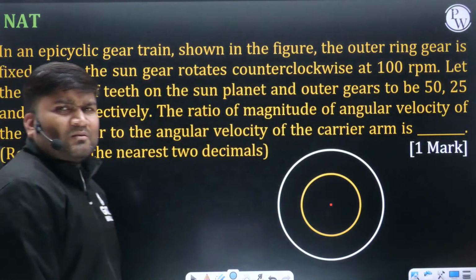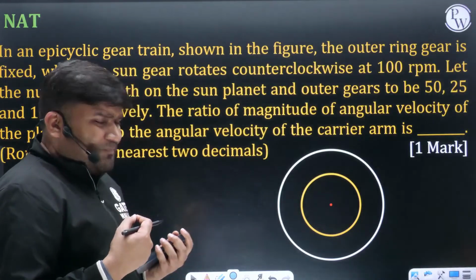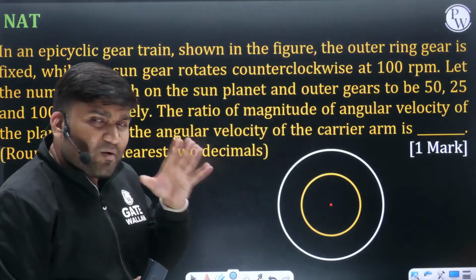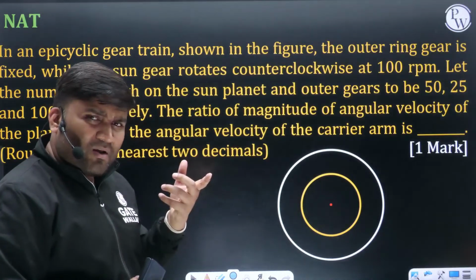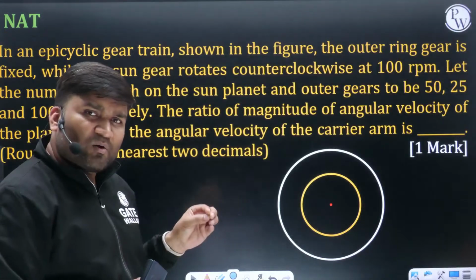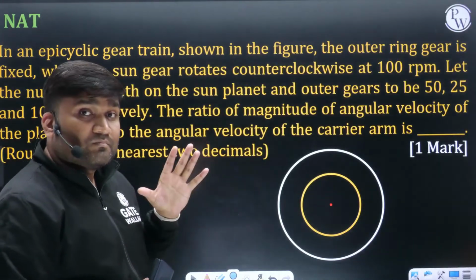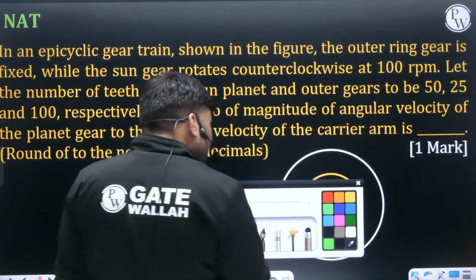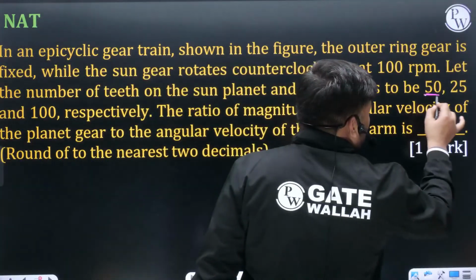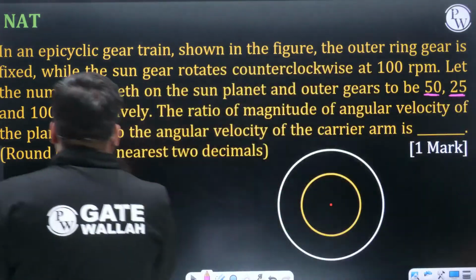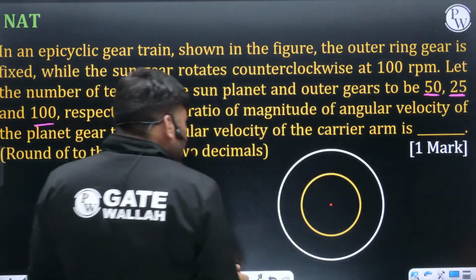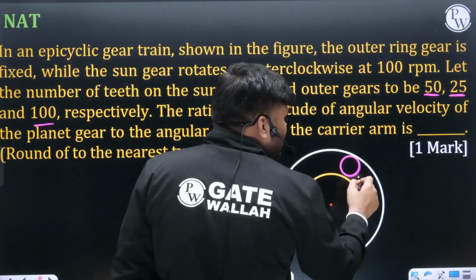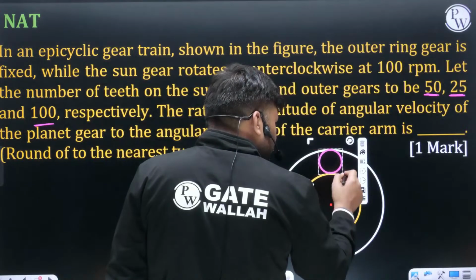They are very, very polite examiner. They have given all the teeth. Sometimes examiner will miss some of these teeth. But that's not a major concern for us. We can calculate missing number of teeth with the help of radius correlation. If something is missing, they have given here all these 3 teeth. They have given sun pe 50 teeth, planet pe 25 teeth and ring pe they have given 100 teeth. In case if they have missed any of these teeth, not a problem for us. We can very easily calculate it.